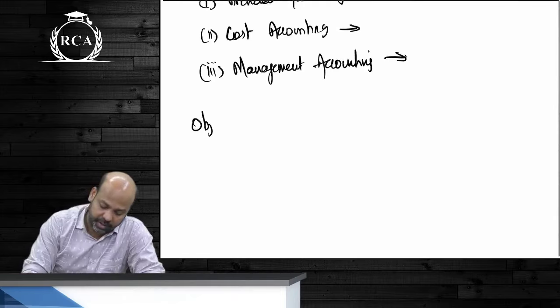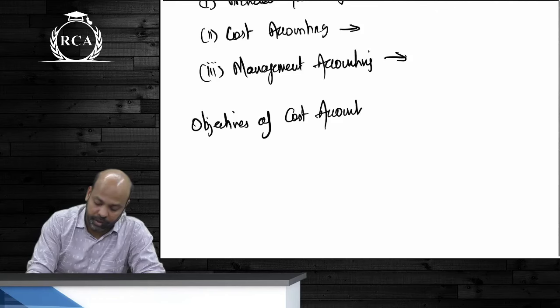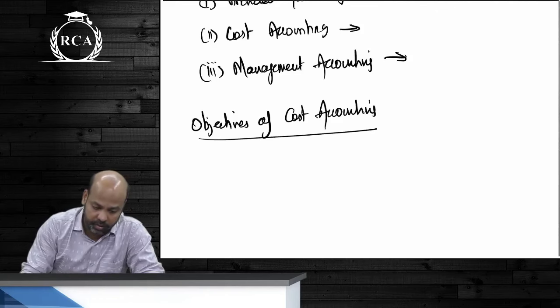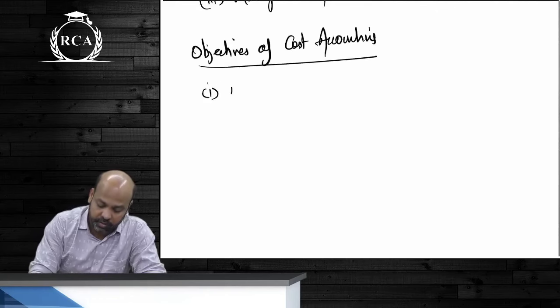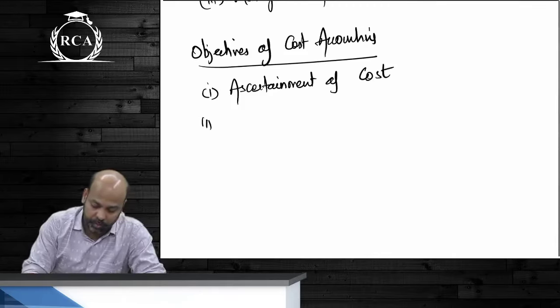Objectives of cost accounting. What are the 5 points that we have learned? The first one is ascertainment of cost. No explanation needed.